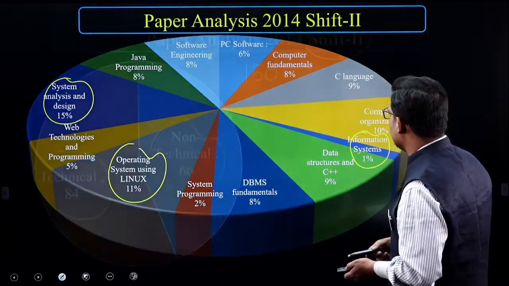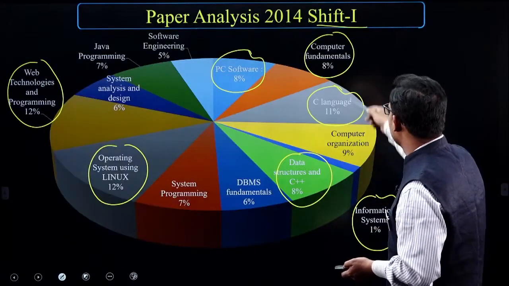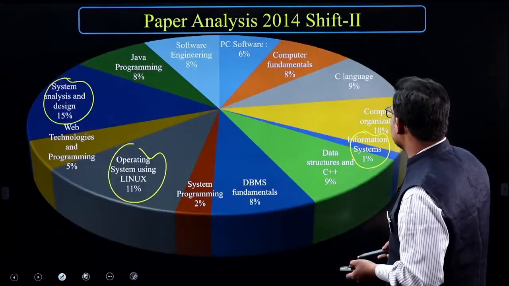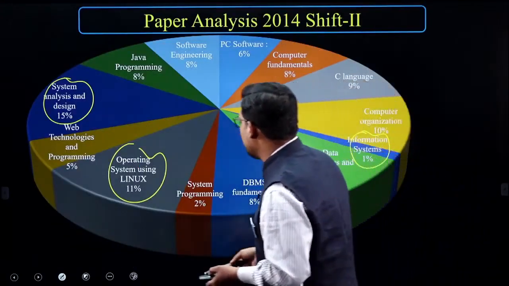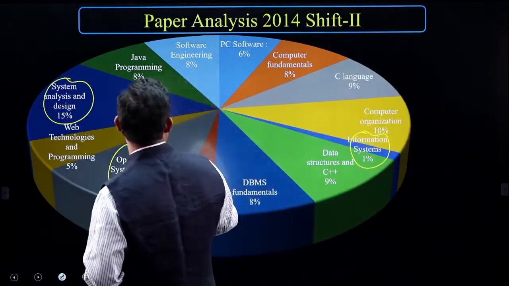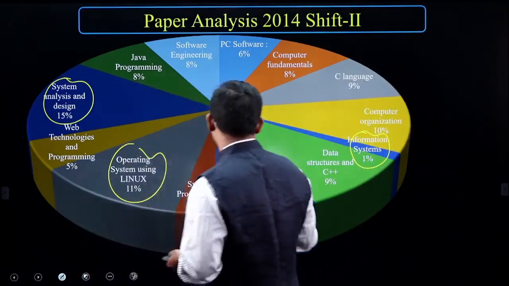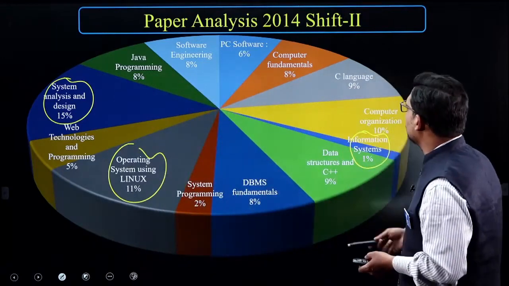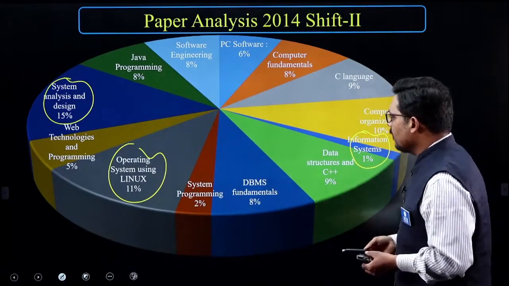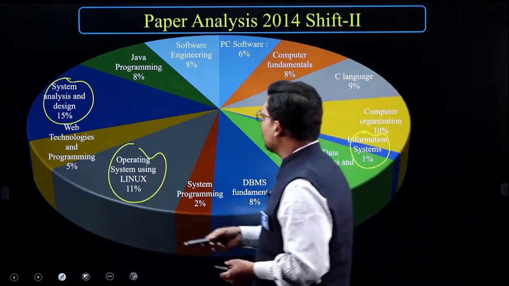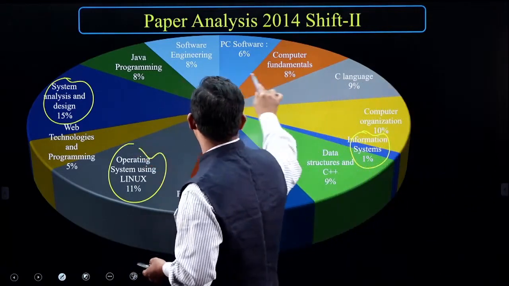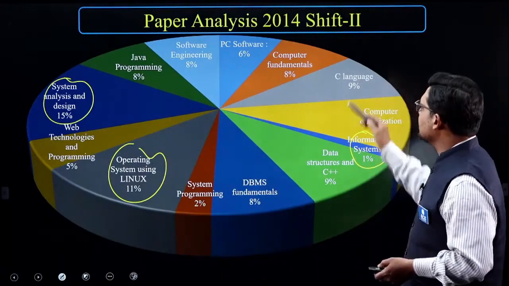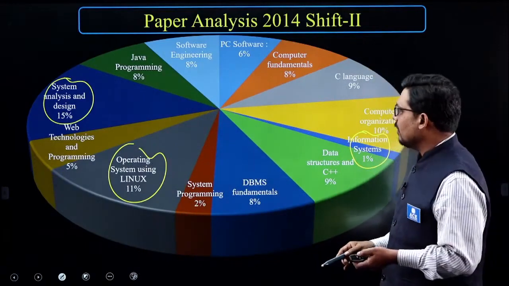Another part that had the highest weightage earlier was C language, but here C language is not separate; Java programming is there, PC software is there. So C language does not have many questions in the shift 2 paper. But again the largest is web technology, here 5, 8, and these are the percentages of questions asked from the different topics in shift 2.